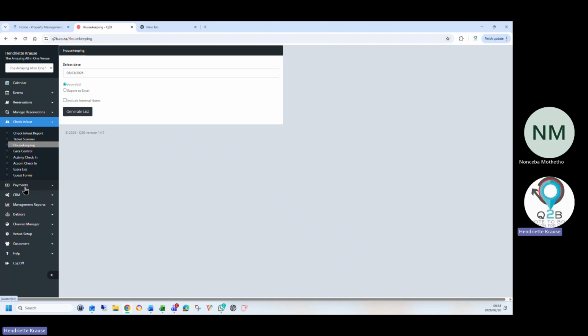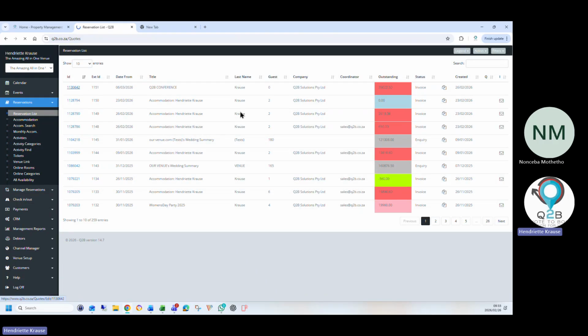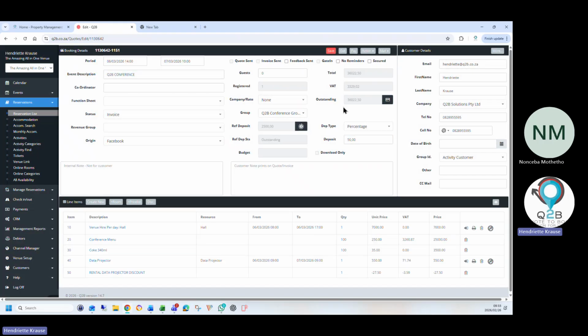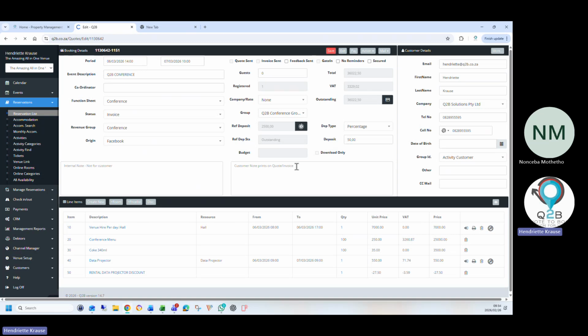Then let me just show you in a booking. If they pay online with the Pay Now button, it will automatically record the booking and the payment. But if you get an EFT payment, you can easily capture it here. Put the amount in, give a receipt number, and mail the receipt to the customer as well. You can print the receipt or mail the receipt.